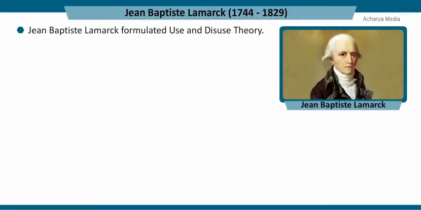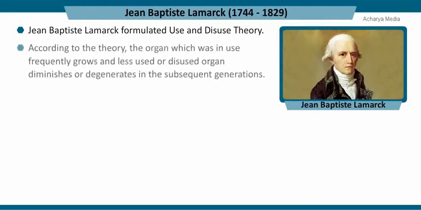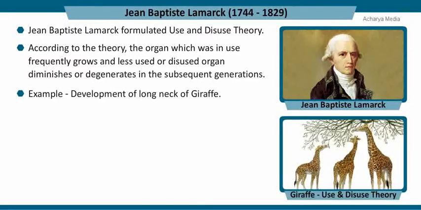Jean-Baptiste Lamarck, who lived between 1744 and 1829, postulated the use and disuse theory. According to Lamarck, the organ which was in use frequently for generations over a long period develops well in the subsequent generations, and the less used or disused organ or parts of a body diminishes or degenerates in the subsequent generations. Lamarck cited the development of the long neck of giraffe as an example for use and disuse theory.